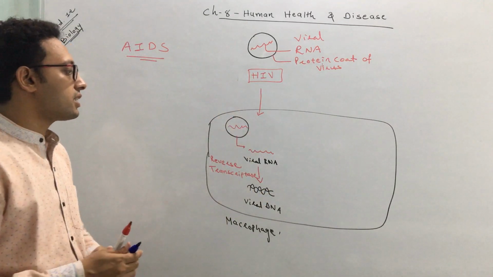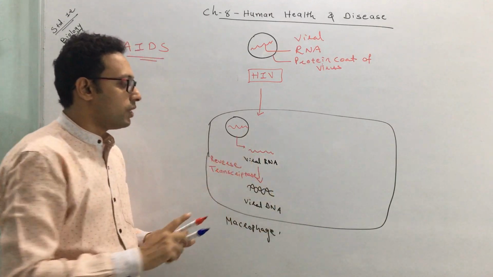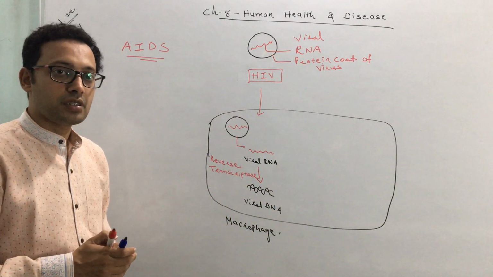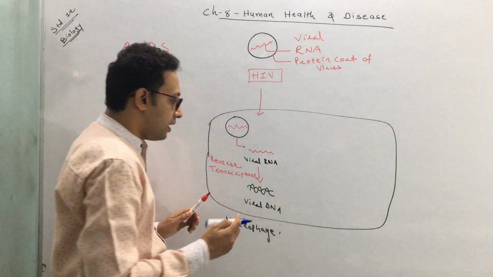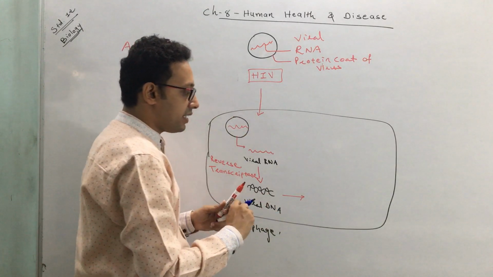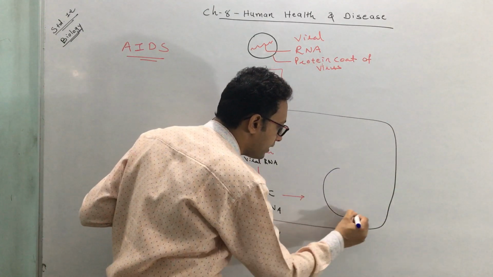Okay, it is reverse transcriptase, by which the viral RNA gets converted to a viral DNA. Okay, a reverse transcription. Next, after that, this viral DNA gets incorporated into a host. This is a macrophage, so obviously it contains a nucleus.